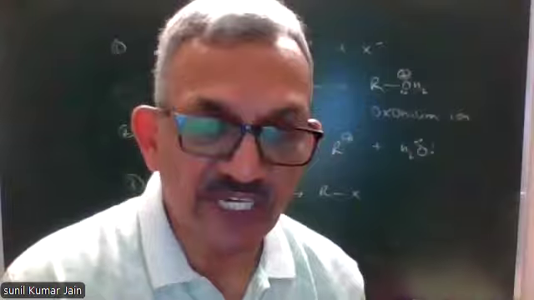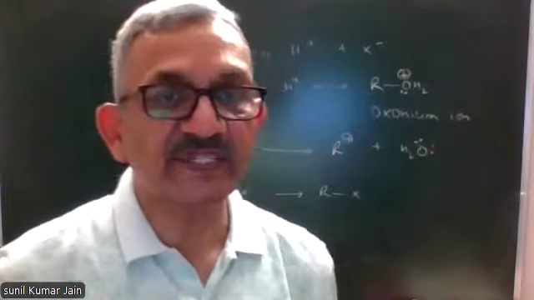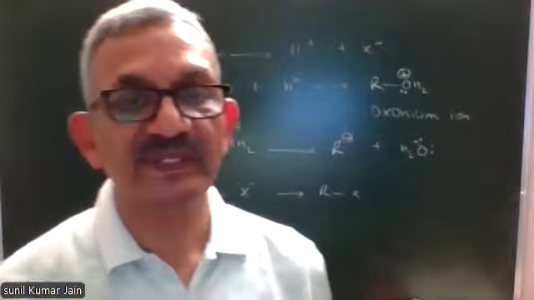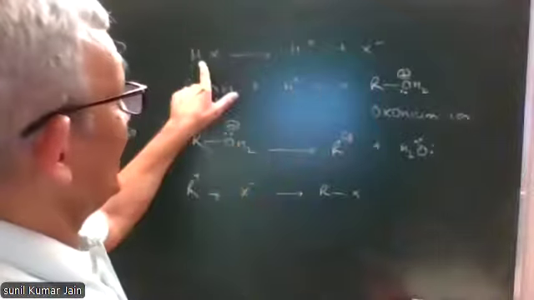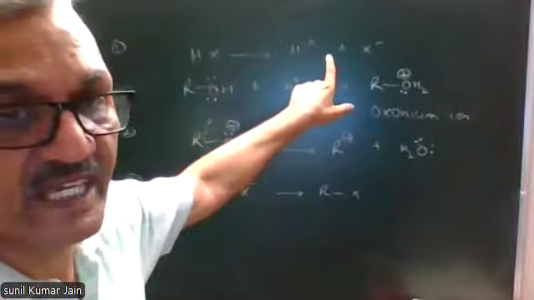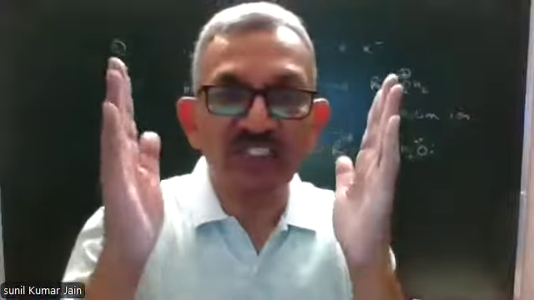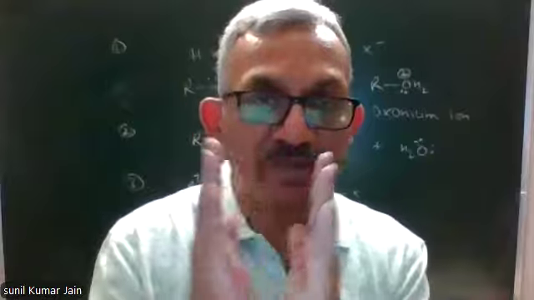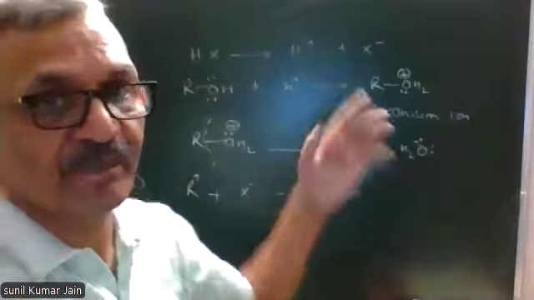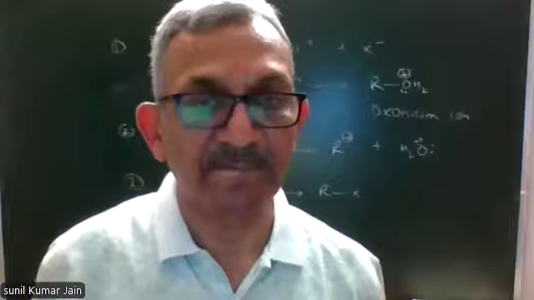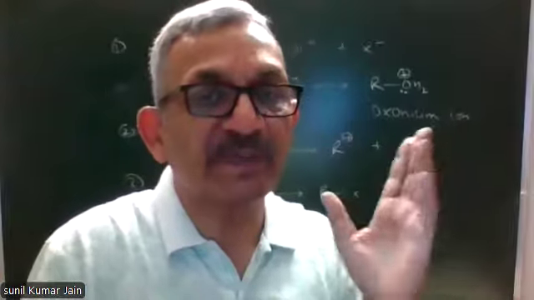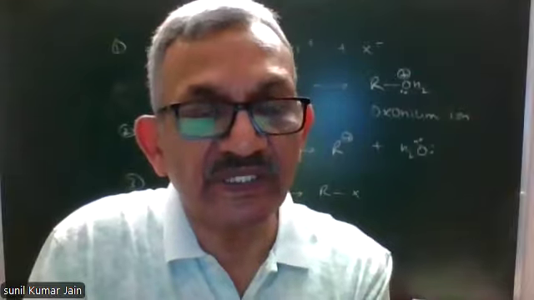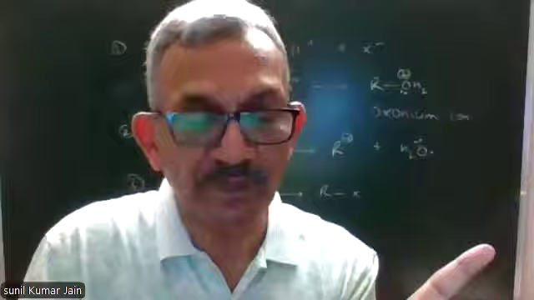Now, on the basis of this reaction mechanism, I'll explain reactivity order. First, I'll take up reactivity order of HX. In first step, HX bond is broken to generate H plus ions. If HX bond is weak, it will break easily. Formation of H plus ions will be easy and reaction will be fast. When will HX bond break easily? When it is weak. When is the bond weak? When bond length is more.